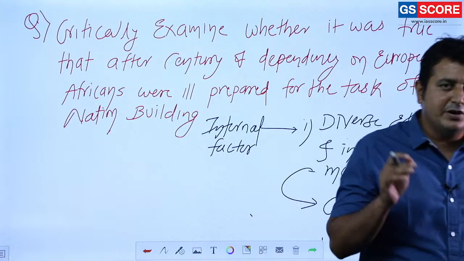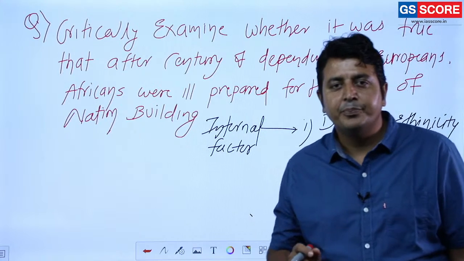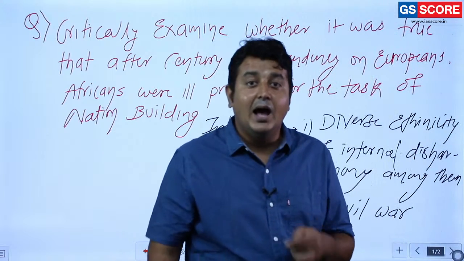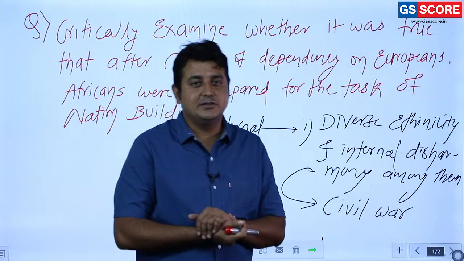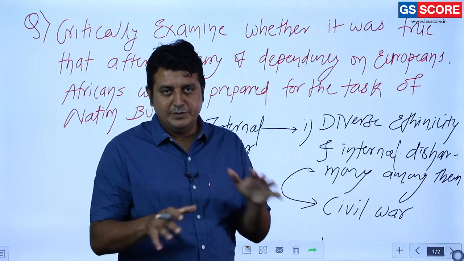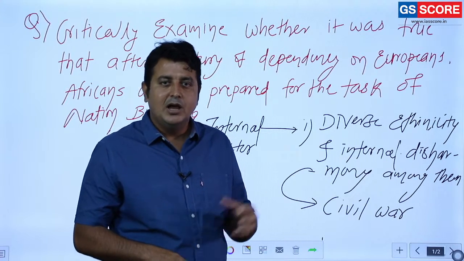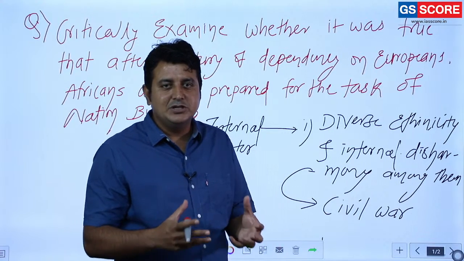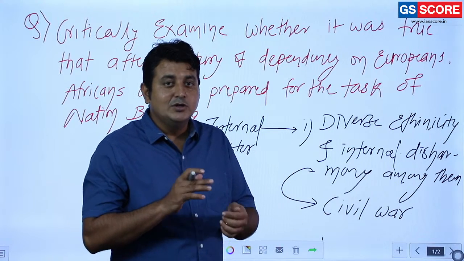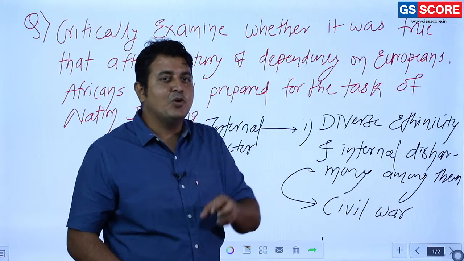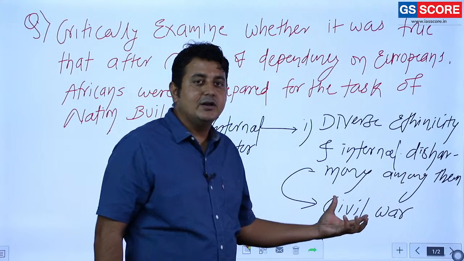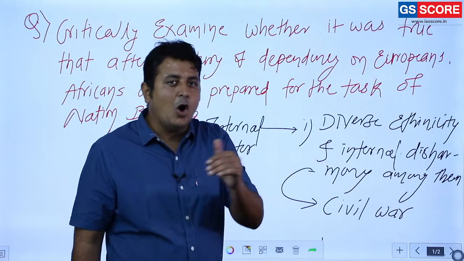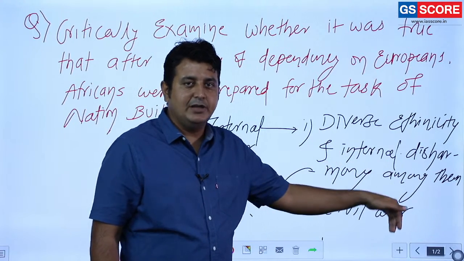So many African nations are suffering from civil war. Civil war means basically war within the country, and most of the time two dominant tribes fight with each other to establish control. This is one more important aspect, where the European powers, the old colonial masters, get the opportunity to interfere in their internal matters.